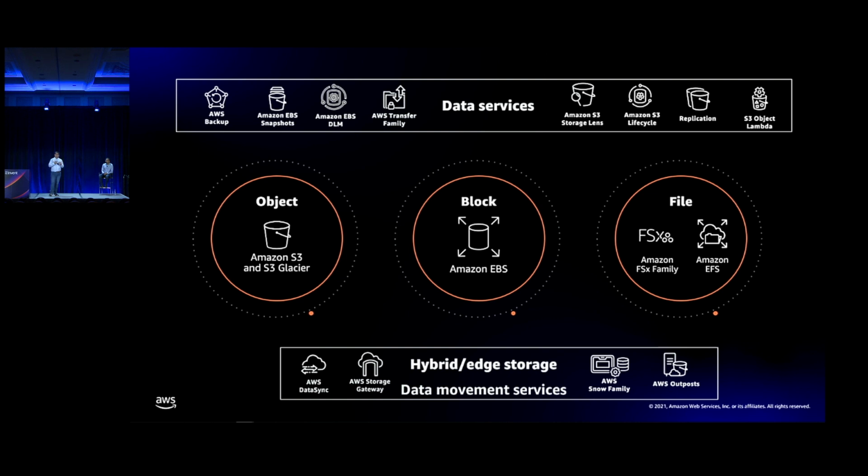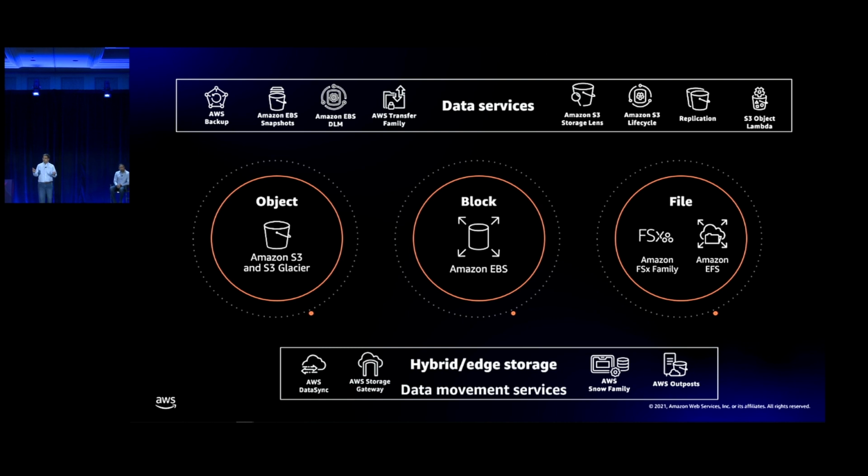Then we think about the hybrid edge storage pieces, things like Storage Gateway and the Transfer family, things like the Snow family and Outposts. And then we have a slew of data services. Think AWS Backup, think S3 Storage Lens, S3 Lifecycle Management. And within that space of data services is where snapshots and Data Lifecycle Manager fit.